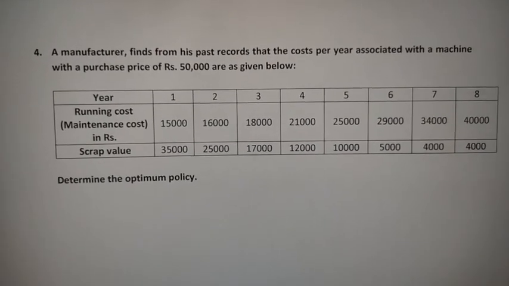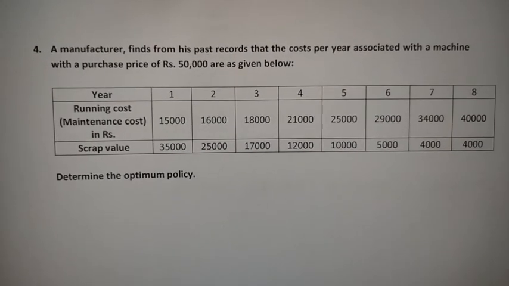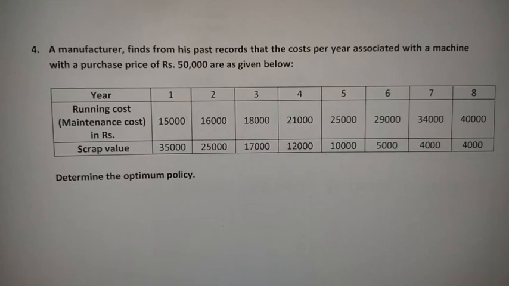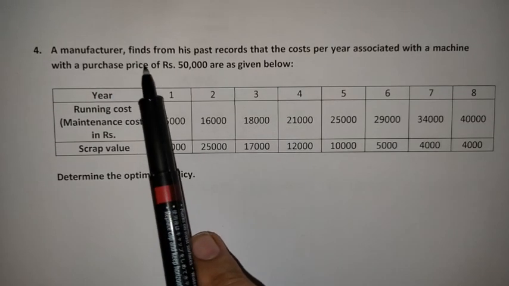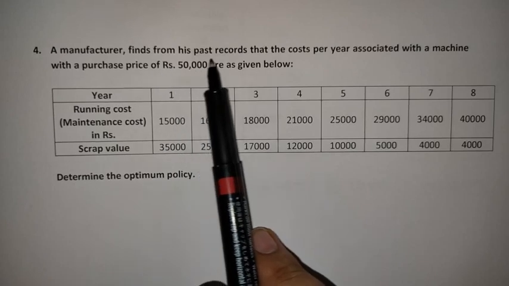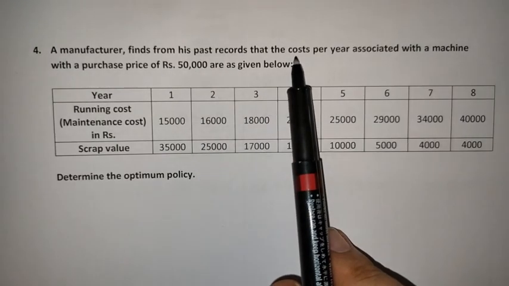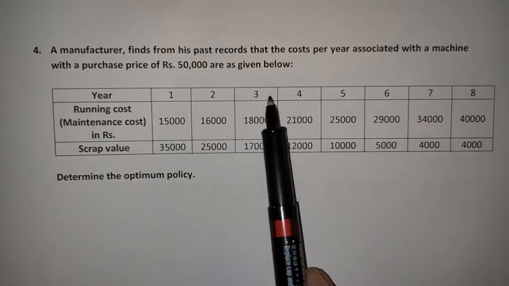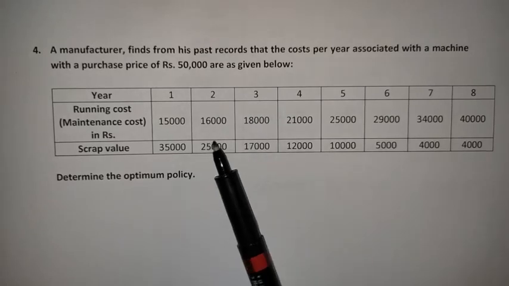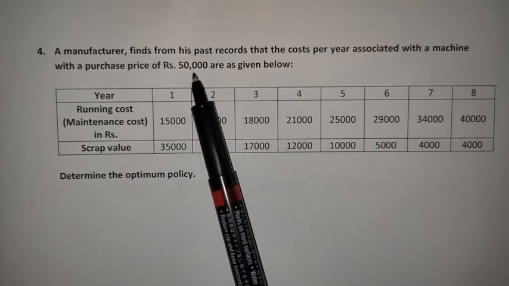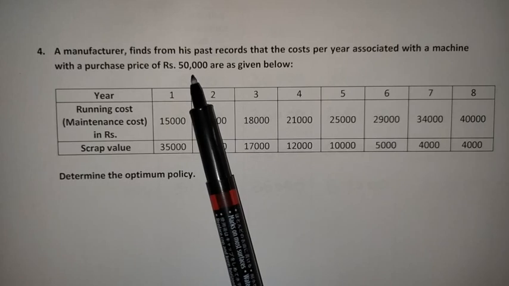So this is the problem. In the problem it was mentioned that a manufacturer finds from his past record the data regarding a machine was given. So the cost of the machine is given to you, 50,000 rupees.